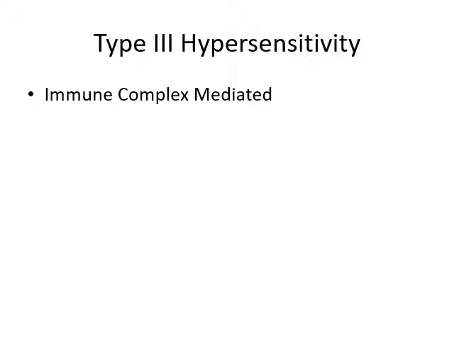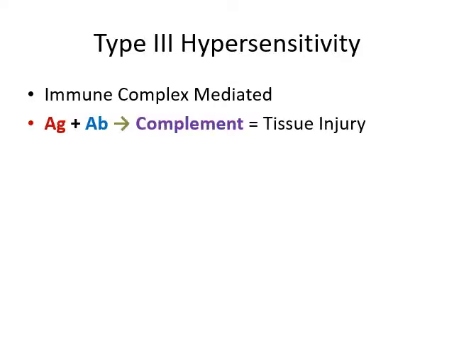And type 3 over here is mediated by both antigen and antibody complex, that is immune complex. So antigen and antibody would combine, make a complex which will activate the complement system and will cause inflammation and tissue injury.